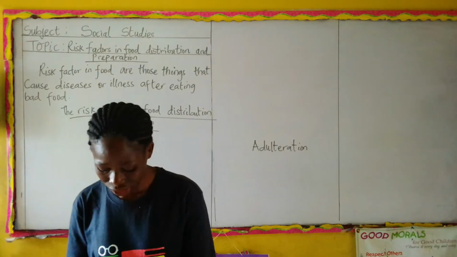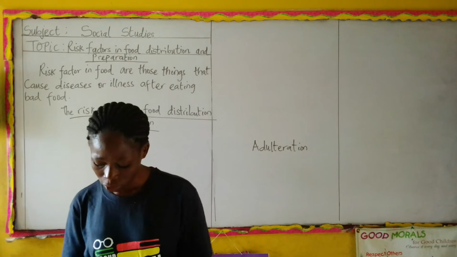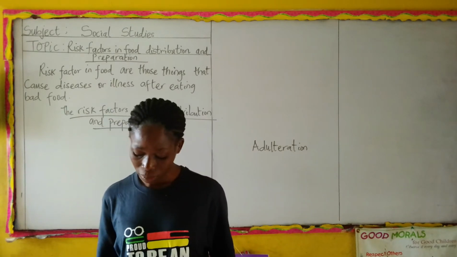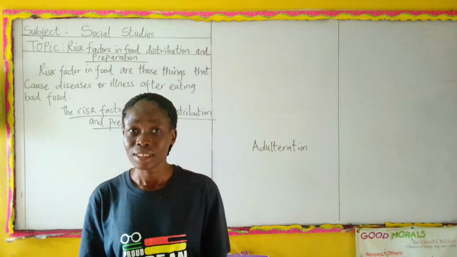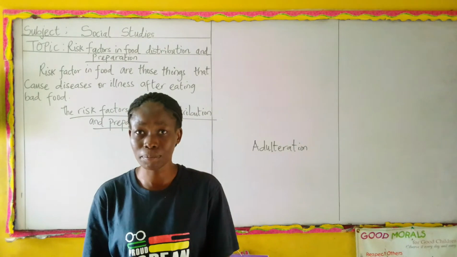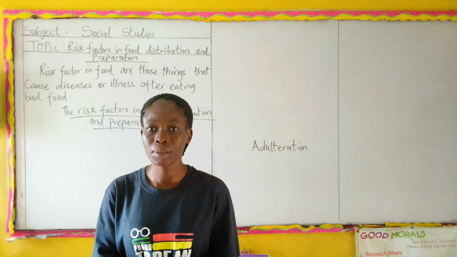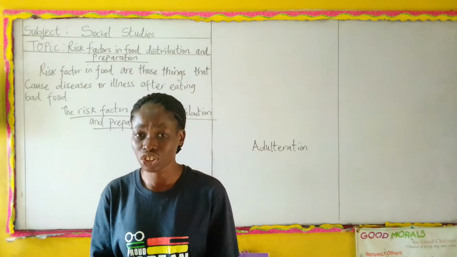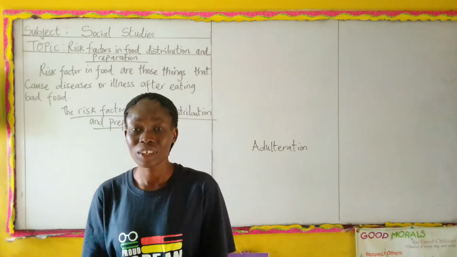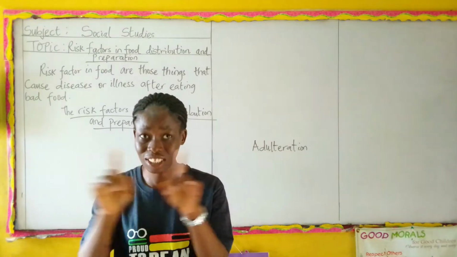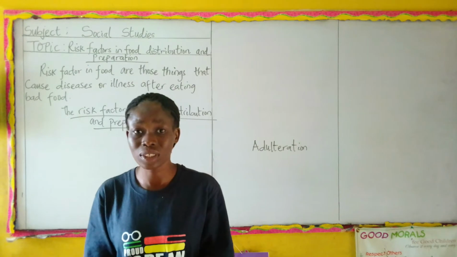Number two of the examples of risk factors in food, we said food fraud. This is when somebody takes food to be sold and puts it in a container that is not meant for that food in particular. Some of the food we take is kept in a container, and then a person takes such a container and puts a different food inside, whereas it is written on the container, cereal, and when you open it you discover that what is inside is not what it's supposed to be.